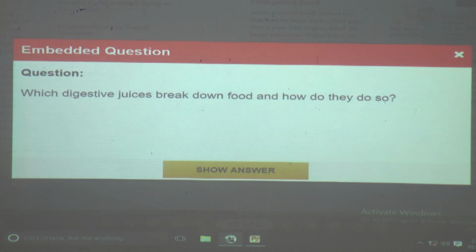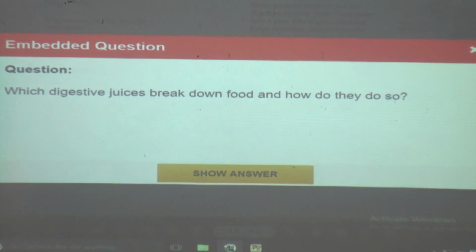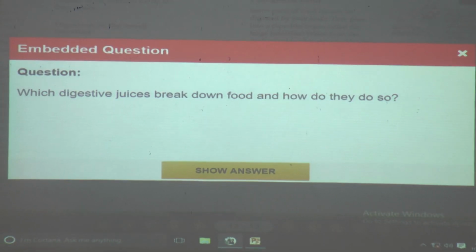See, one more question is there. Which digestive juices break down the food and how do they do so? Everybody remember, what is the digestive juice present in the mouth? What is that we learned today? Yes, saliva. And saliva breaks down carbohydrates.